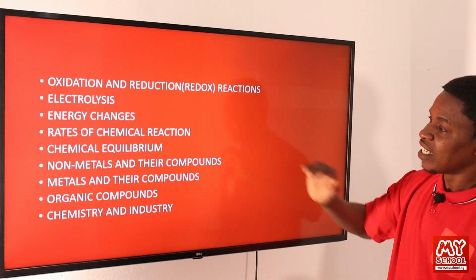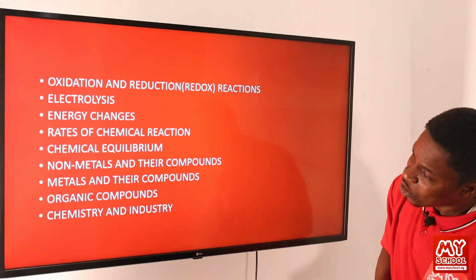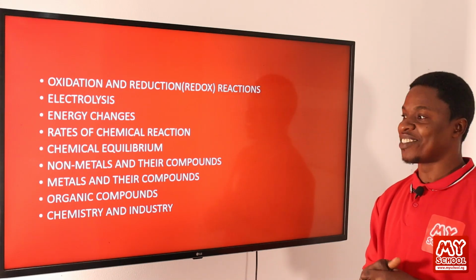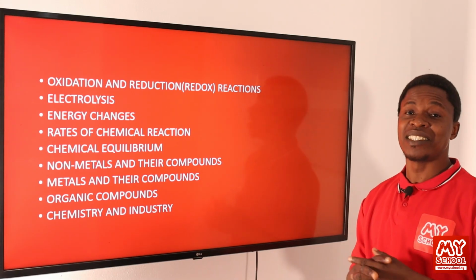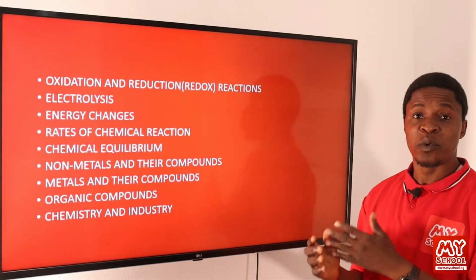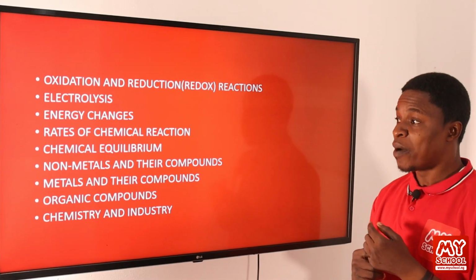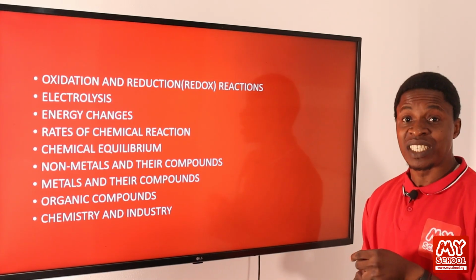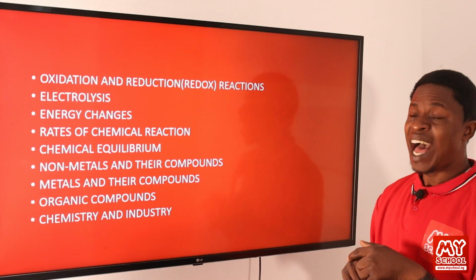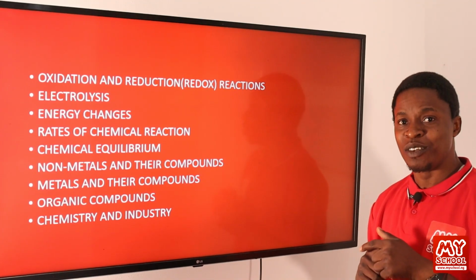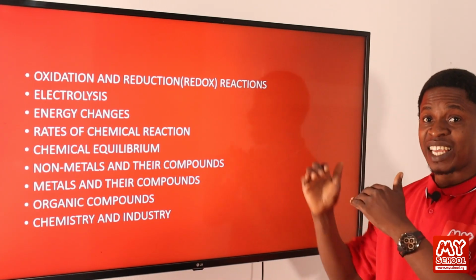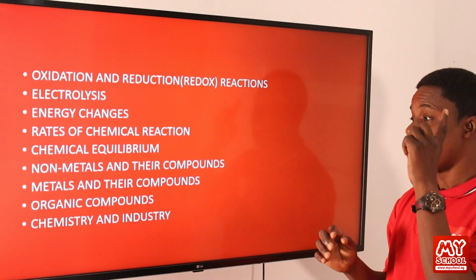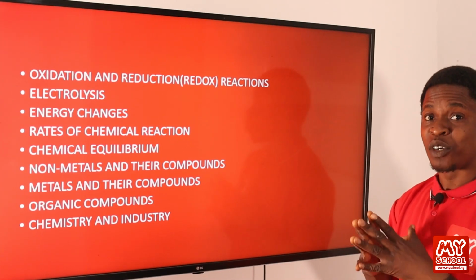Now we look at the other topic we have, which is non-metals and their compounds. We'll be looking at different elements that are non-metals. We talk about oxygen and their compounds. We talk about nitrogen. We'll be talking about halogens. One of the examples of halogens, of course, we know that they are the group 7 elements, okay? So we have chlorine. We'll be looking at that because of its importance.